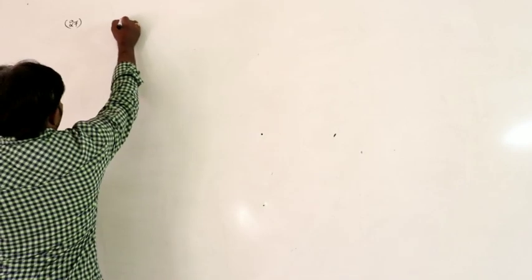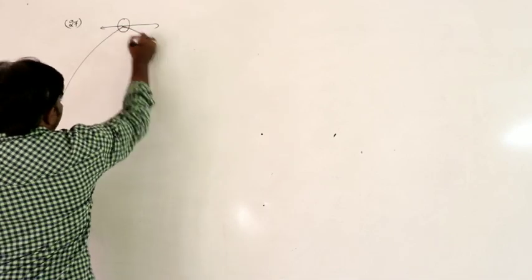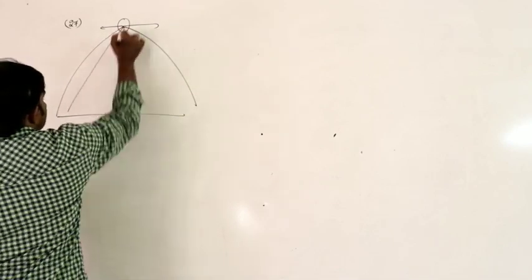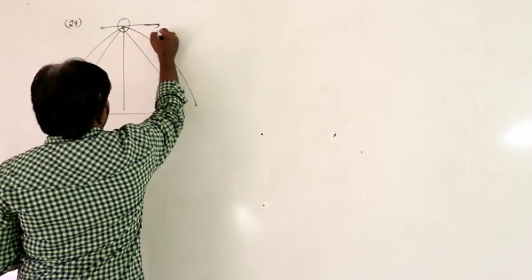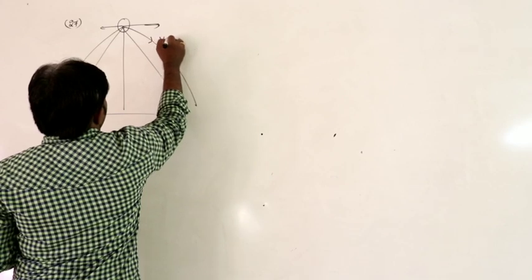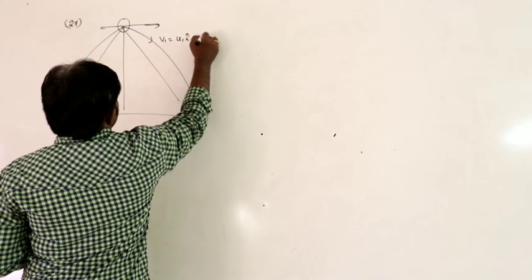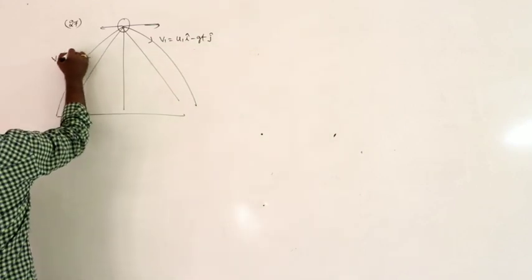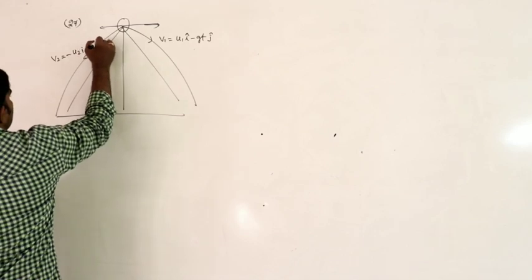So we know that if a bomb at rest explodes into two pieces, after what interval of time are those two velocity vectors mutually perpendicular. We calculated this already. What is the formula? First velocity vector v1 is equal to u1 i minus gt j. Here v2 is equal to minus u2 i minus gt j.